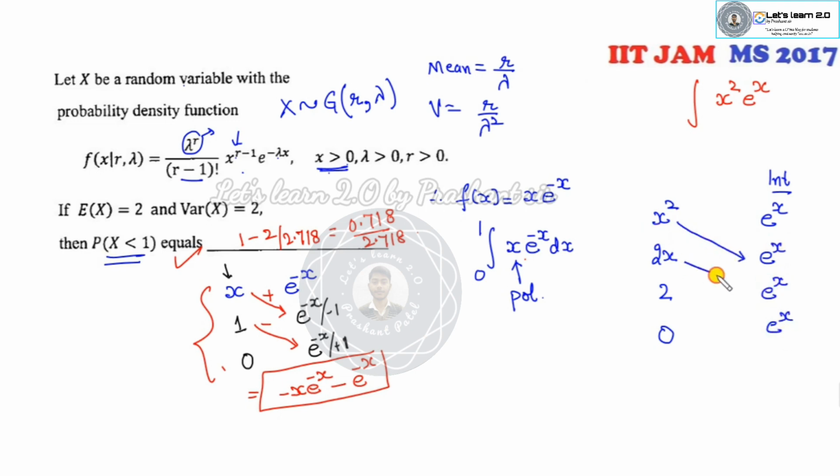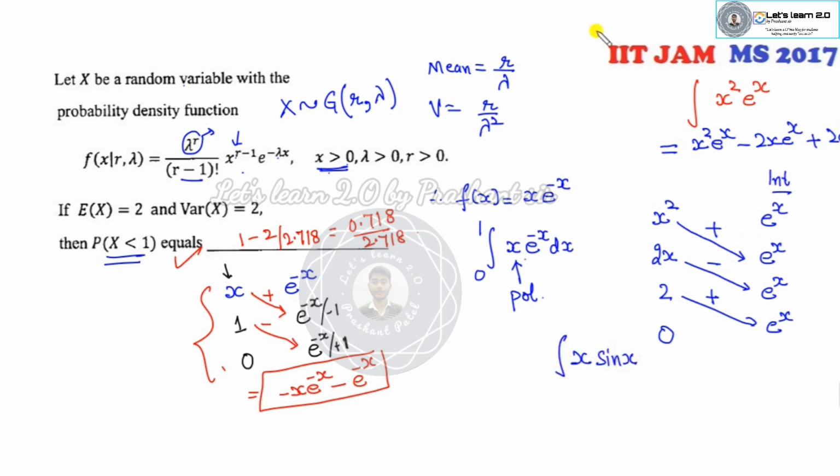Multiply them with the signs plus, minus, plus. So what is the answer of this? x square e raised to power x minus 2x e raised to power x plus 2 e raised to power x. That is quite easy for you to solve the problem.